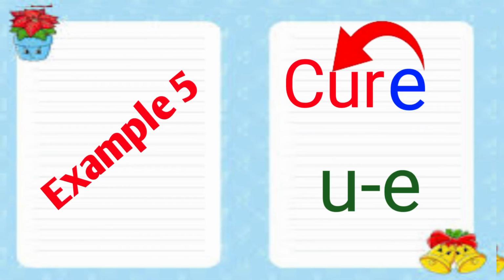5. And the last example is cure. Here the magic E comes in the end and it gives its power to the middle sound and makes it U.